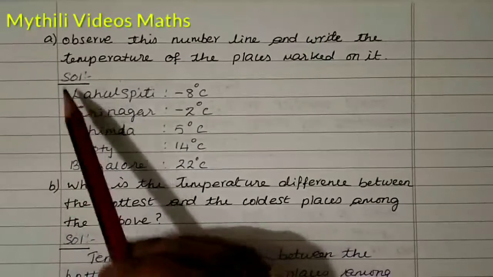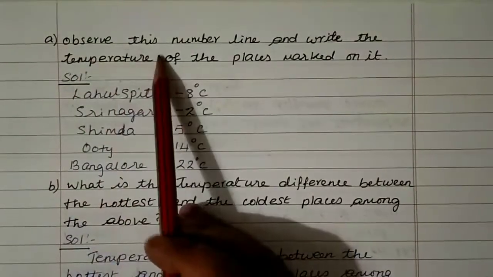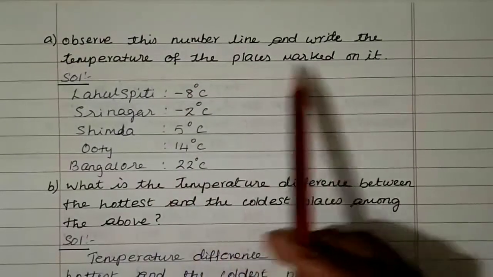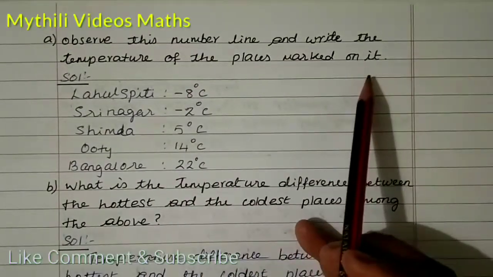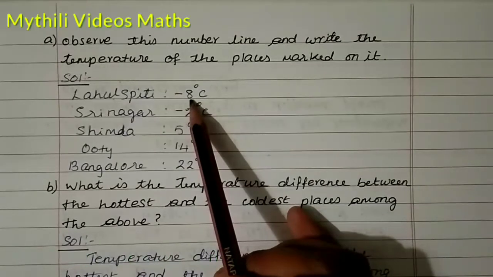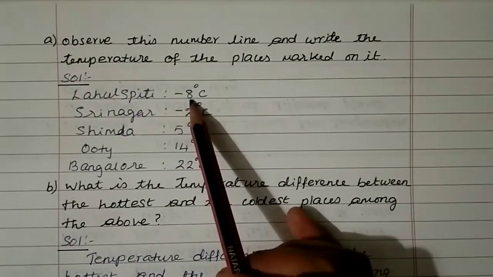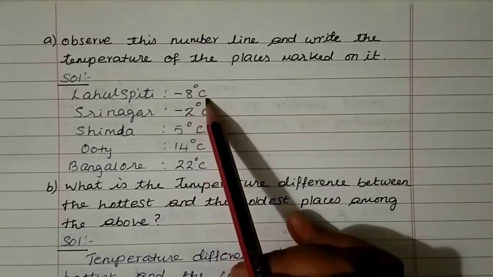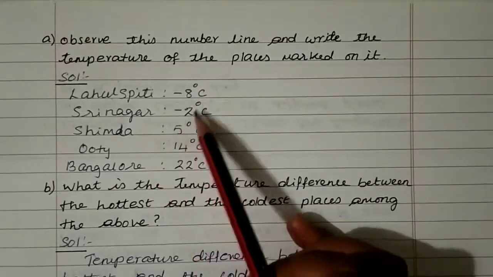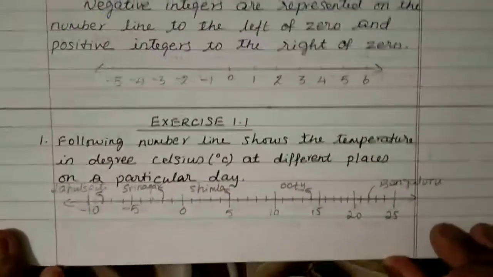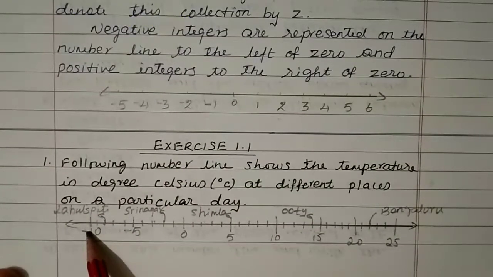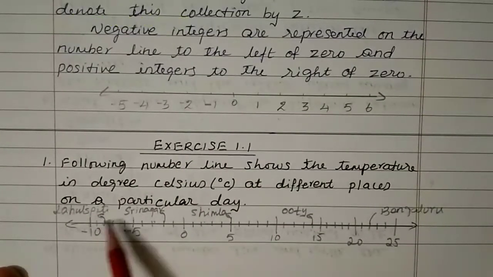Now we'll see the first question: observe this number line and write the temperature of the place marked on it. In that question itself we have discussed what the temperature values are. First, Lalaspati is -8 degrees Celsius, and Srinagar is -2 degrees Celsius. Here Lalaspati is -8, and -10 means the value before it.